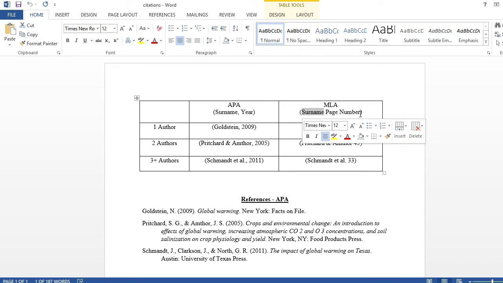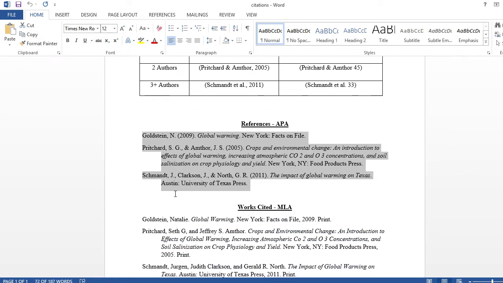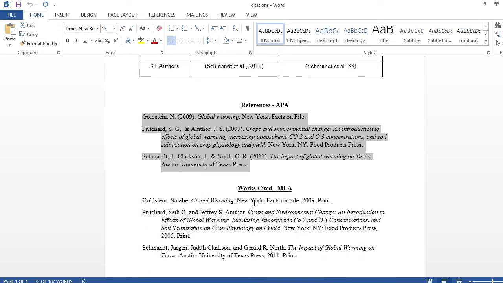Another point to note is that you should identify the number of authors in various sources, as this affects the format of the in-text citation, as we will see. As you can see below, we have 3 sources for APA and 3 sources for MLA. On the page with the sources, if the paper format is APA, we usually write references.